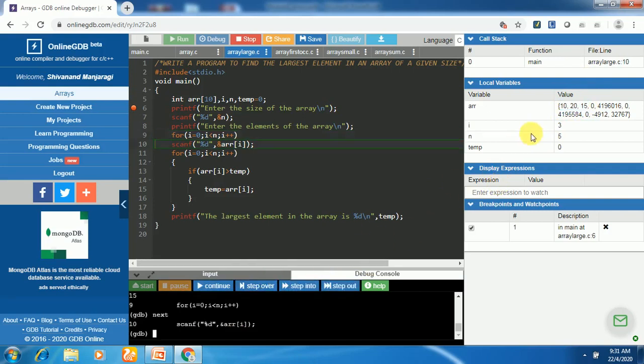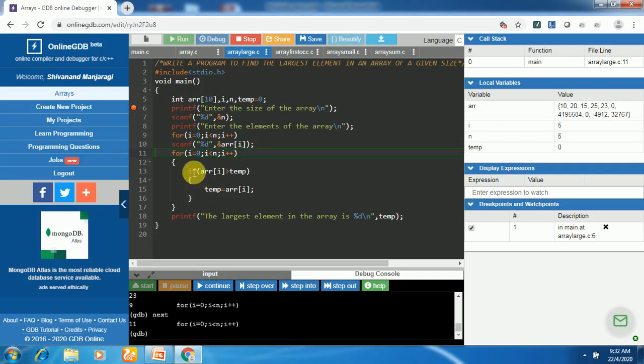Next step, here I became 3. So the condition is true and scanf is executing once again. It is asking us to enter a value. So this time I'll enter 25. So you can see 4 elements were entered here. So one more time the scanf will be executing here. Now I'll enter the element as 23. The fifth element is 23. Now the for loop terminates because the condition becomes false here.